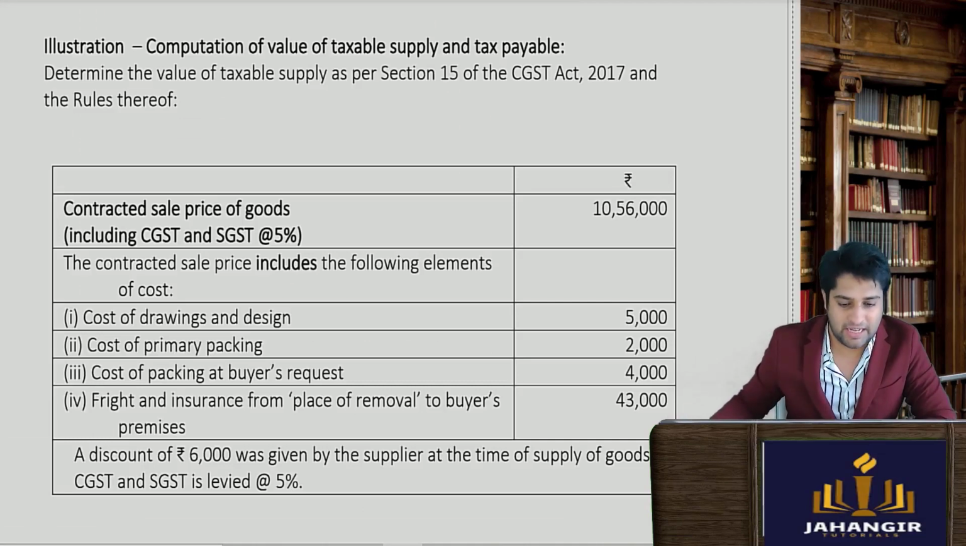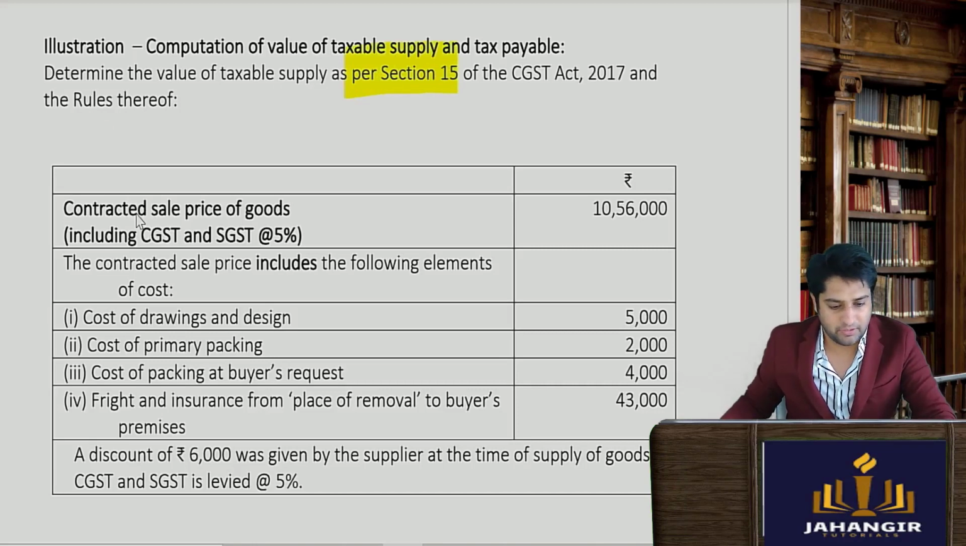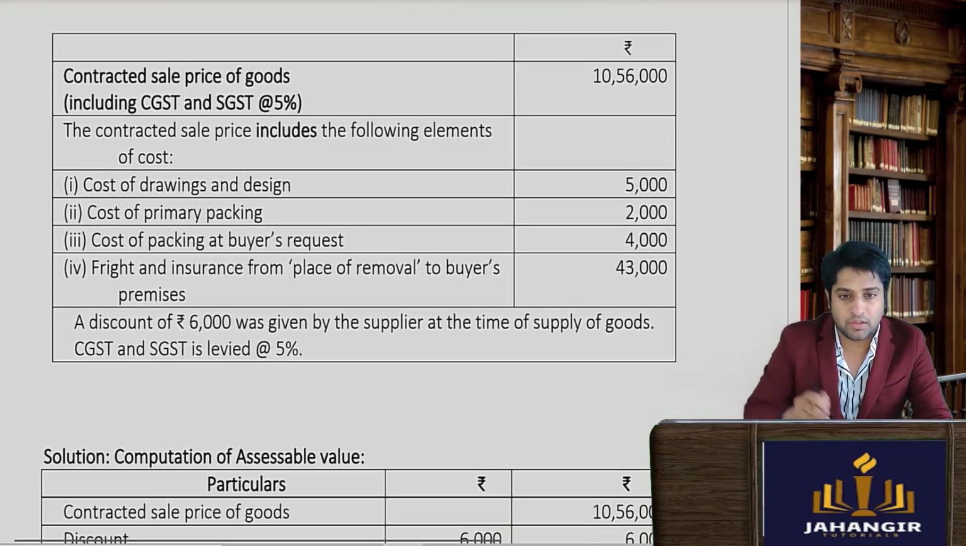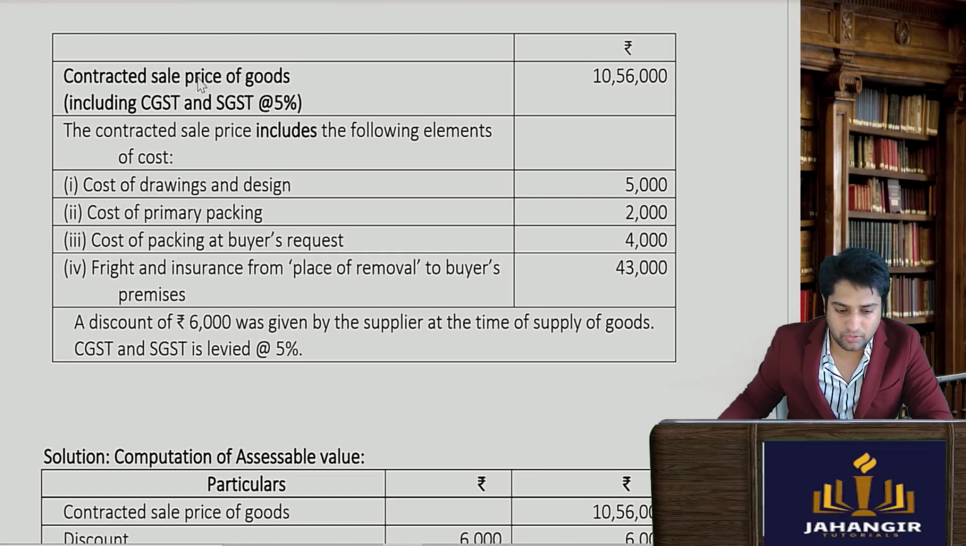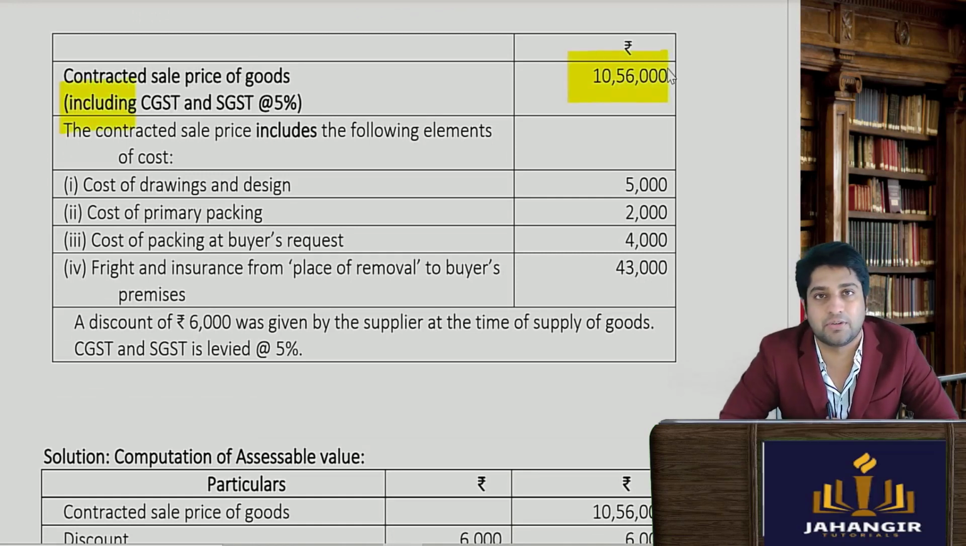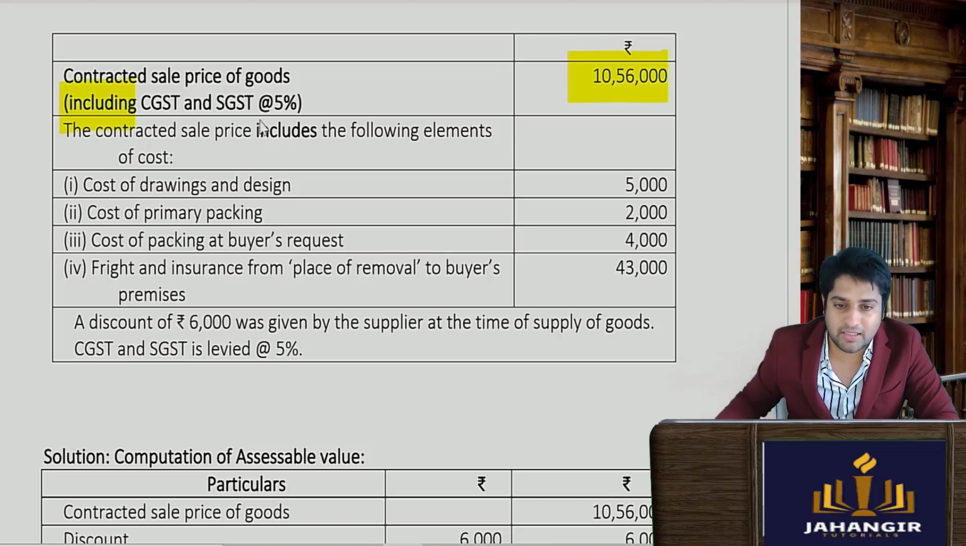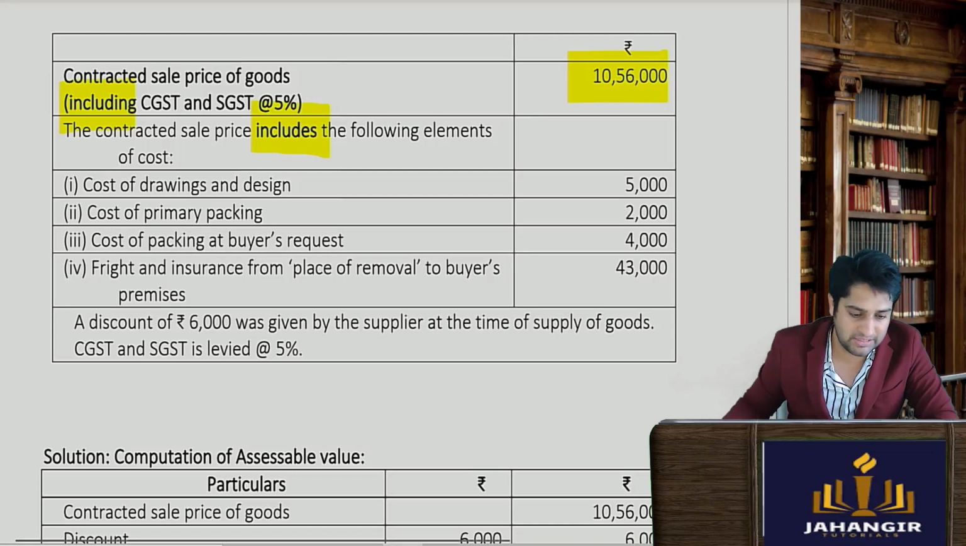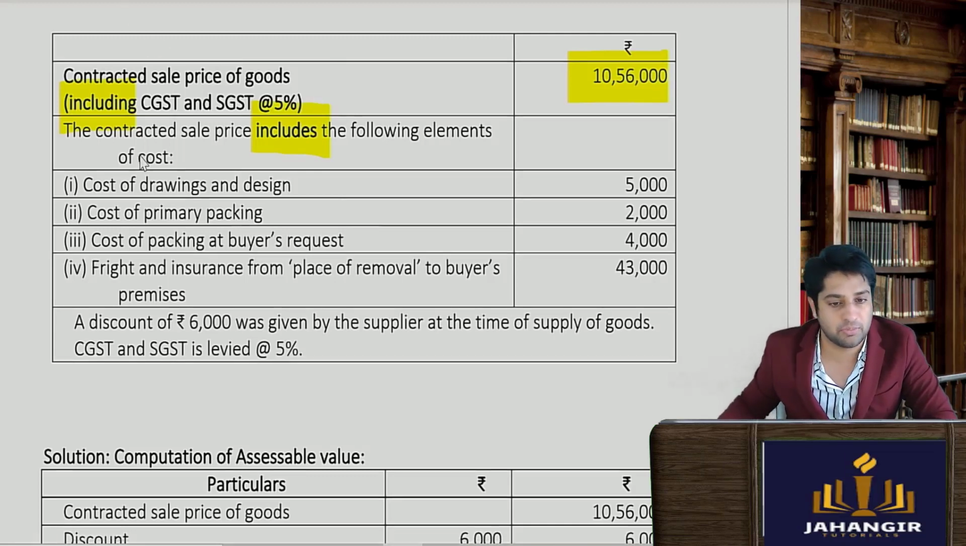If we see the next question, which says compute the value of supply as per section 15 and the rules thereof. The contracted value of the price including the GST is 10,56,000. So this is the invoice value, which includes the value plus the GST. This contracted price includes the following elements. So it already is inbuilt. So we'll see if any adjustments need to be made.